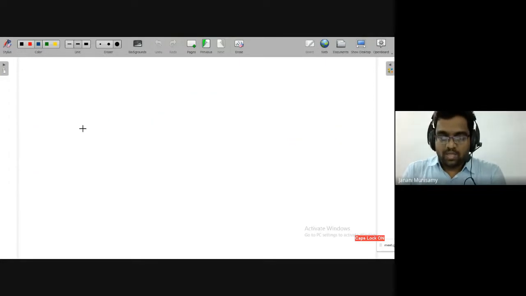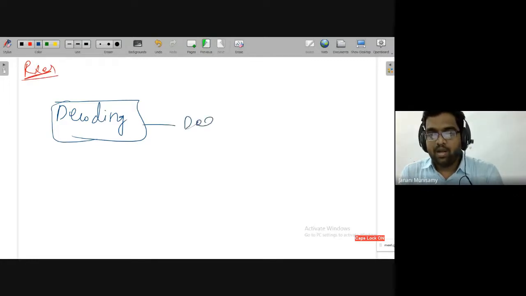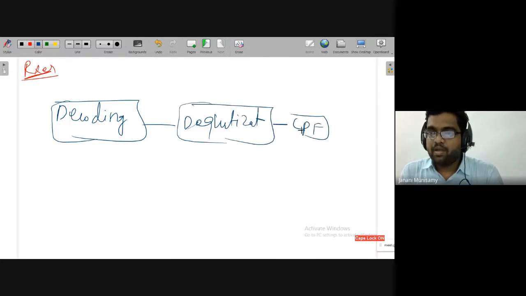So at the receiver side, we are using decoding, then dequantization, then low pass filter. At the output of the low pass filter will be the original analog signal. This low pass filter will do the smoothing operation.